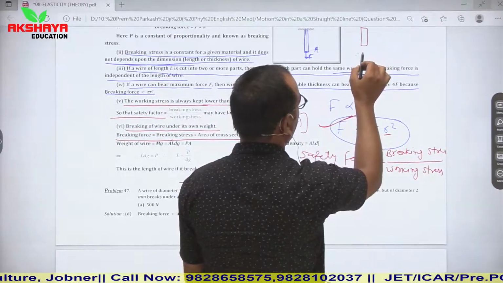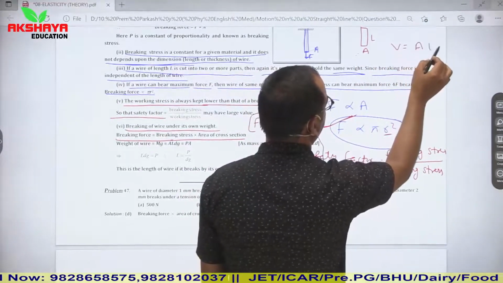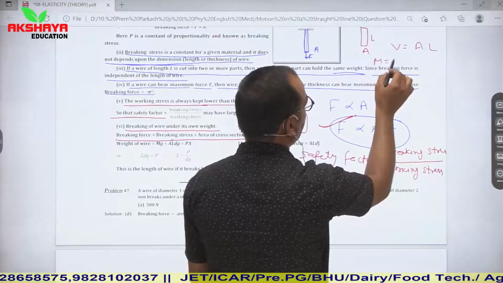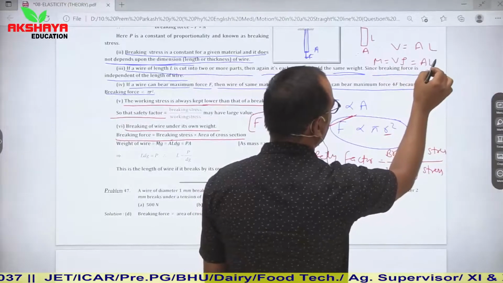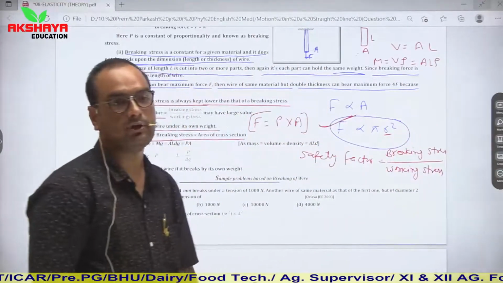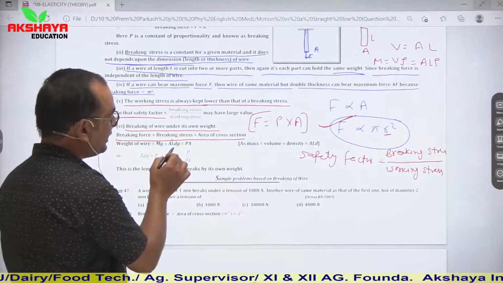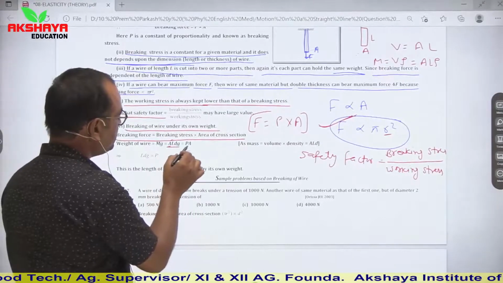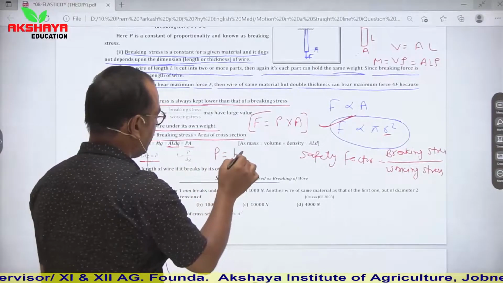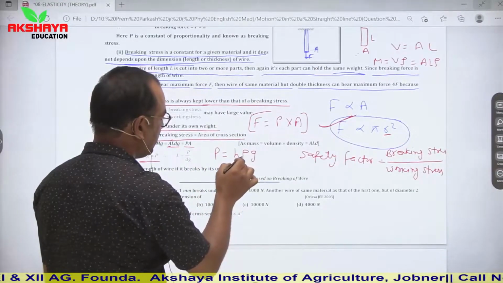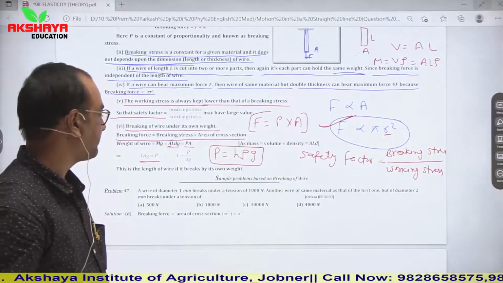This is our wire of area of cross section A and length L. Then its volume is A into L, and mass is volume into density, so mass is equal to A L rho. Here density is given as D. So you can see that A L D g is equal to P into A, or you can say that P is equal to L rho g, or L D g. Here rho or D is taken as the density of the wire.